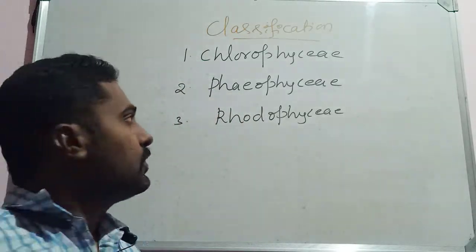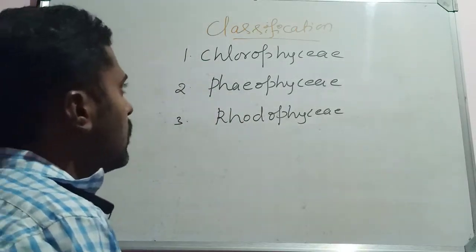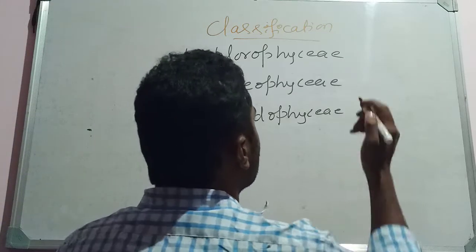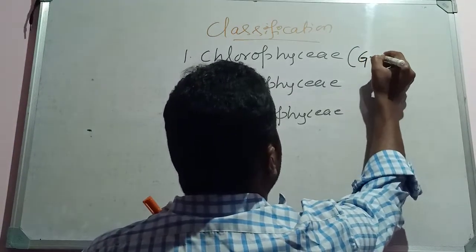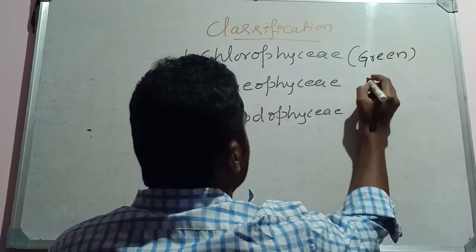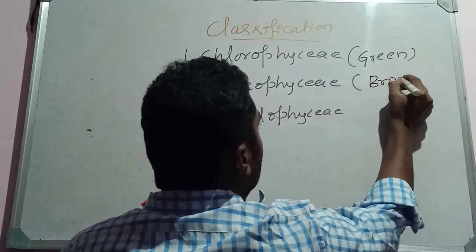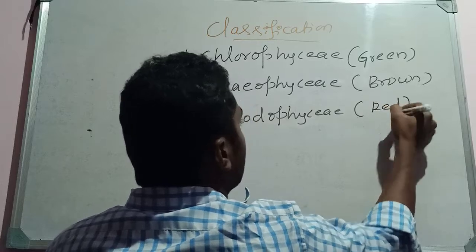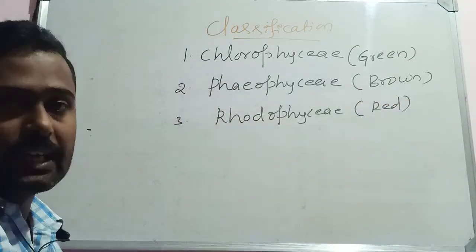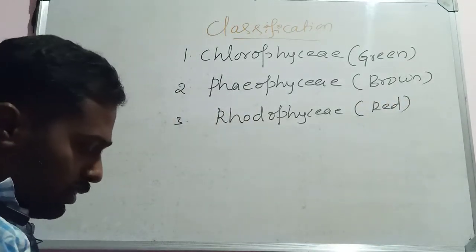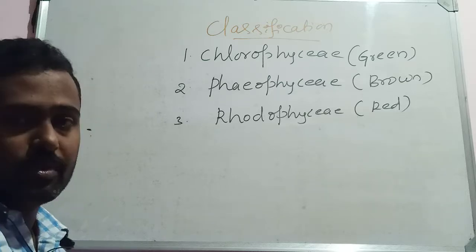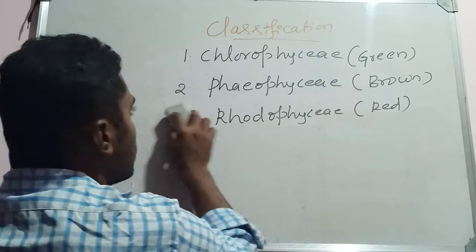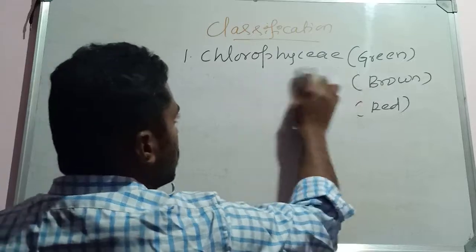Let us look at the common names of these classes. Chlorophycean members are commonly called green algae, Phaeophycean members are known as brown algae, and Rhodophycean members are commonly known as red algae. Let us look into the brief characters of these individual groups.